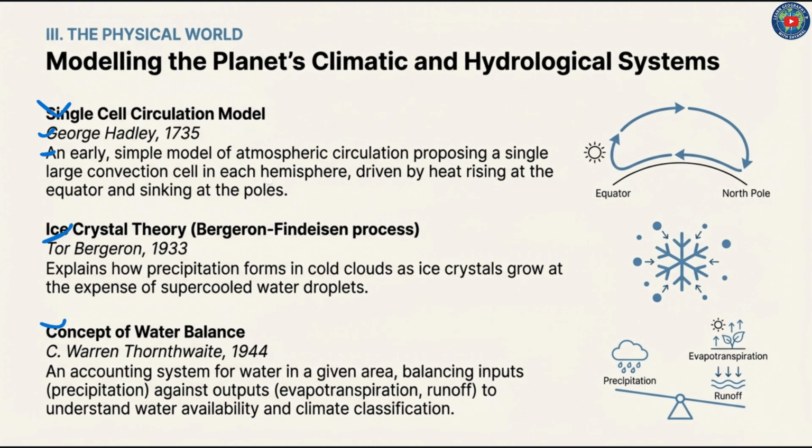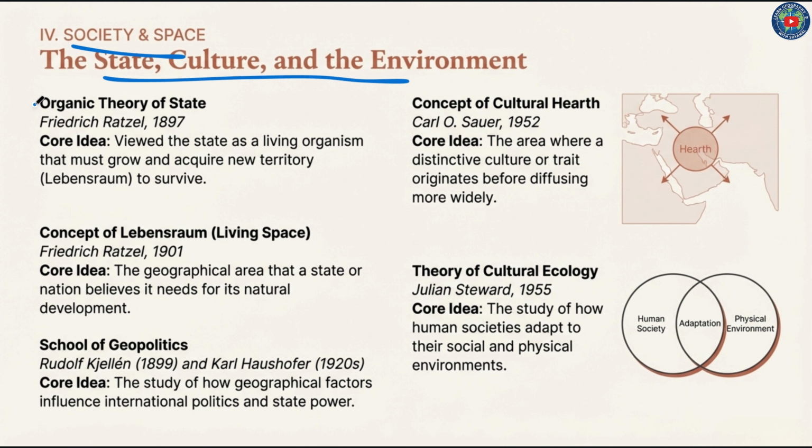Then in terms of society and space, the state, culture and the environment, organic theory of state, provided by Friedrich Ratzel in 1897. He viewed the state as a living organism that must grow and acquire new territory, Lebensraum, to survive. Concept of Lebensraum, living space, provided by again Friedrich Ratzel in 1901.